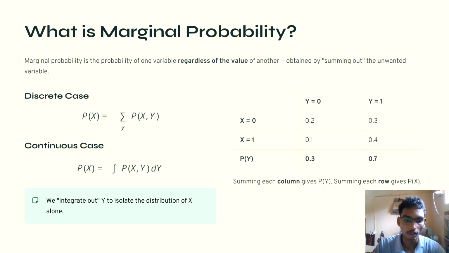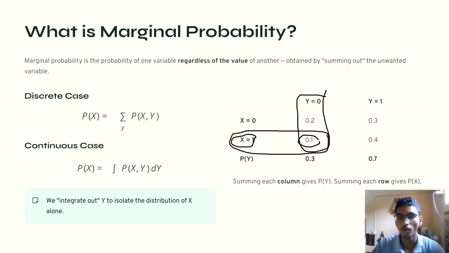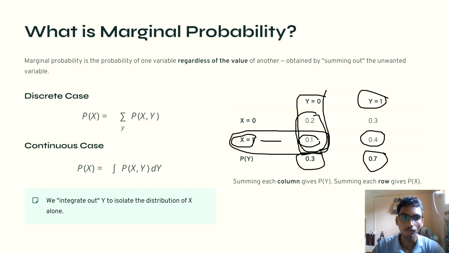Let me take a laser pointer. Here we can see X equal to 1 and we are taking Y equal to 0, so their joint probability is 0.1, and if we take X equal to 1 and Y equal to 1, their joint probability is 0.4. The total sum of the first is 0.3, and the total sum of the second is 0.7. That is the discrete case.